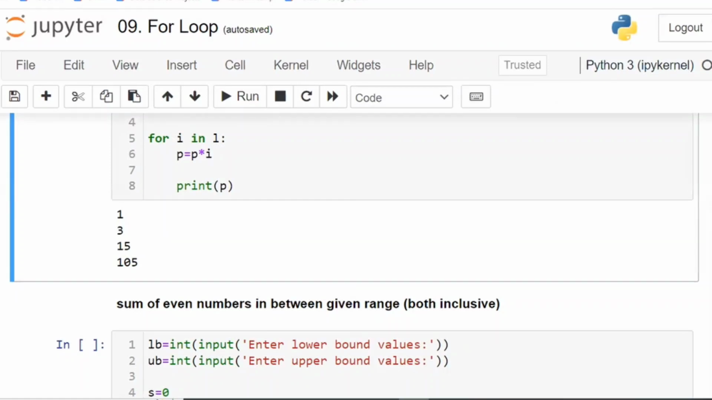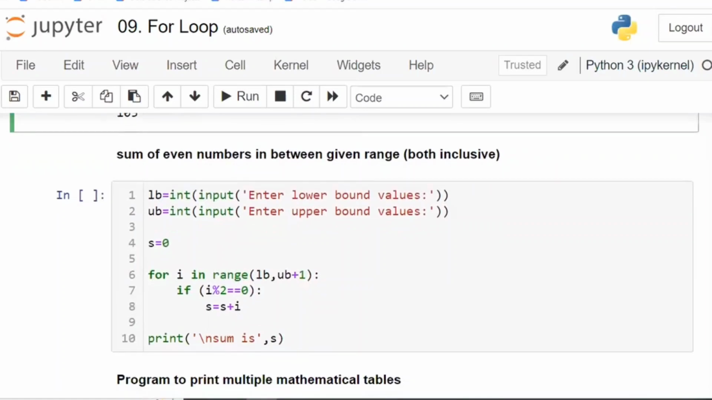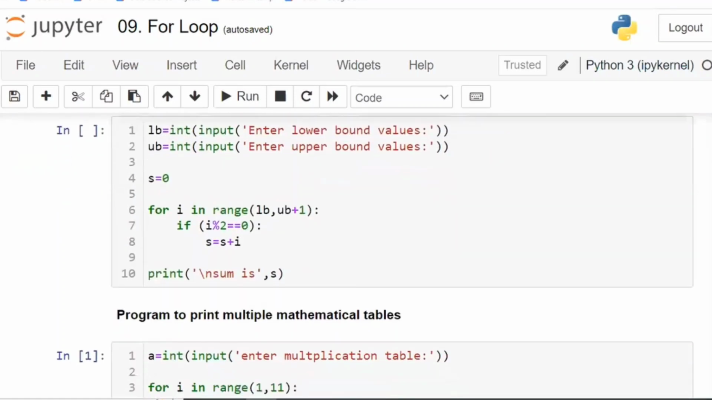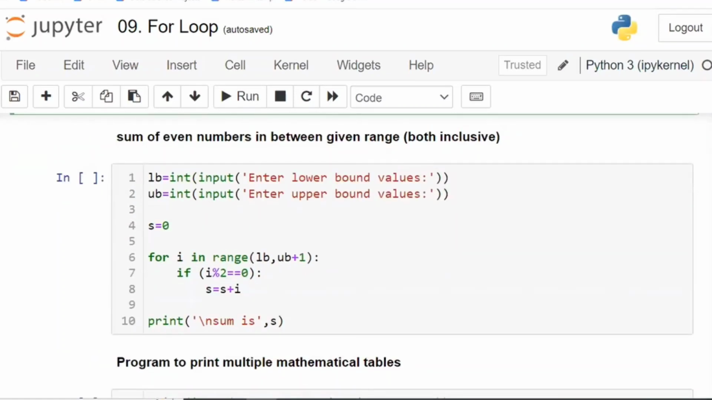Right? Now, next one is sum of even numbers. I want to have the even numbers and sum them. Sum of the even numbers within the given range. That is the program. I'm writing here: sum of the even numbers in the given range.